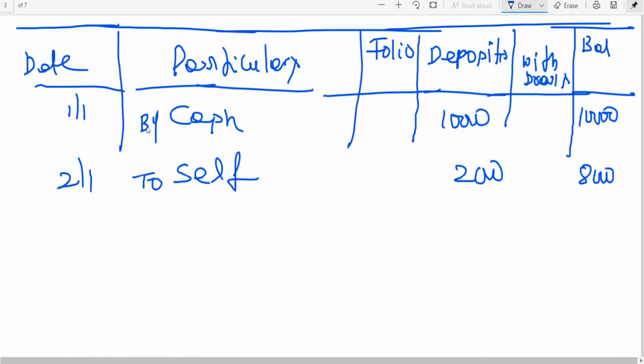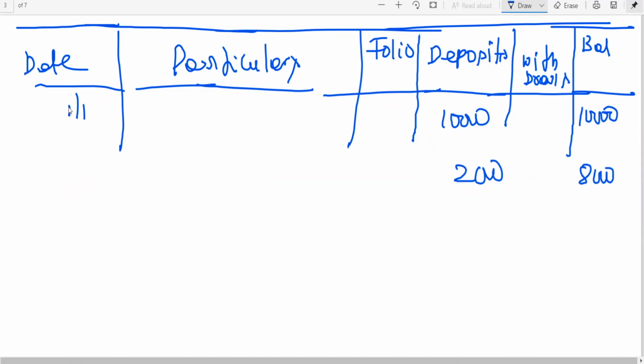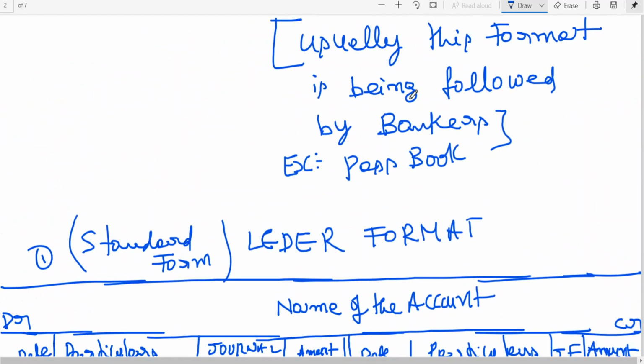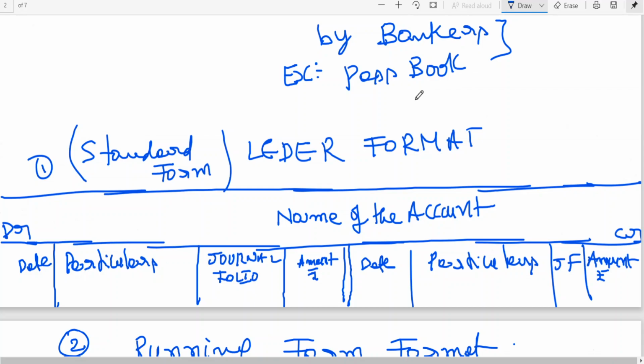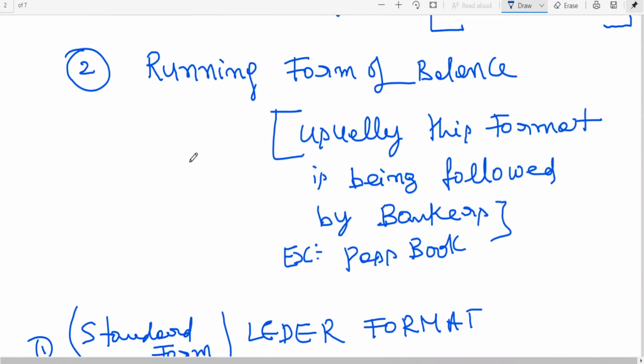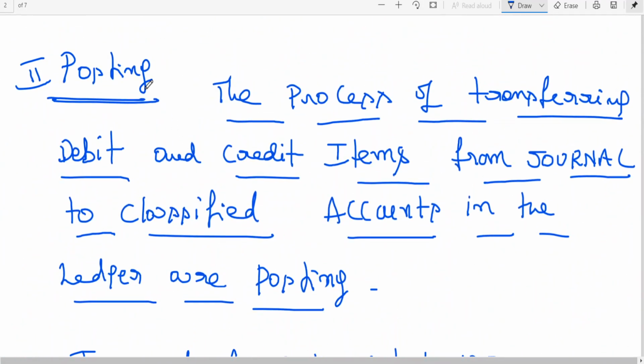Today I have explained two things here. Standard form we have seen, and running format also we have seen. Now here, how to go for posting.